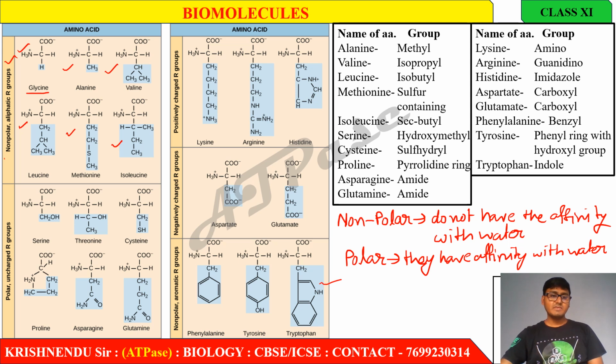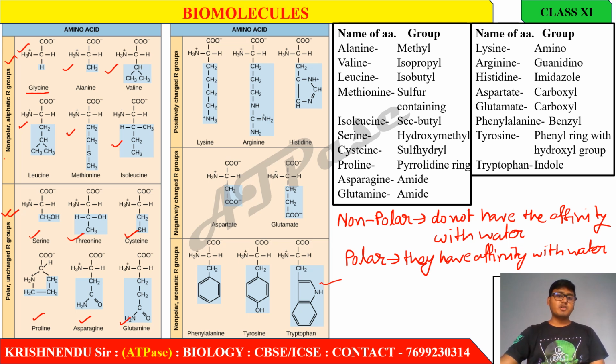Okay, so these are non-polar. Now these are polar R groups: serine, threonine, cysteine, proline, asparagine, glutamine. These are polar R groups, which means they have an affinity with water.